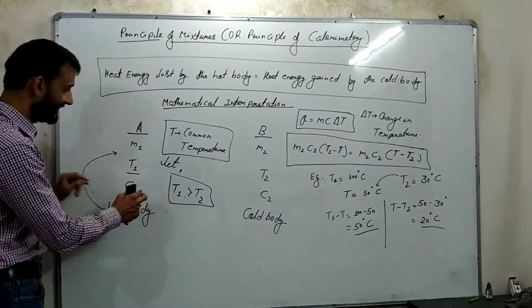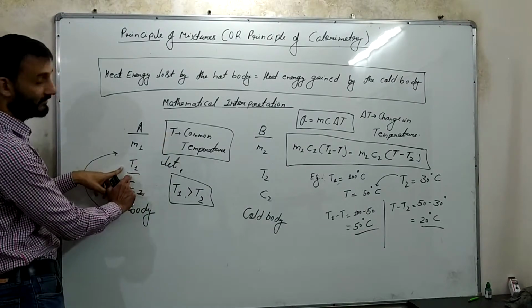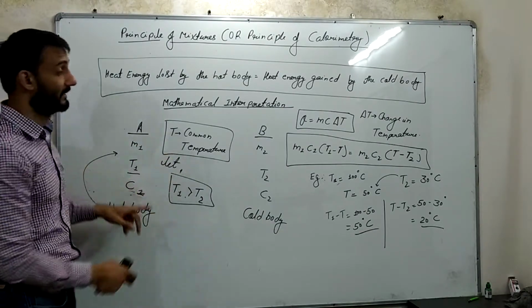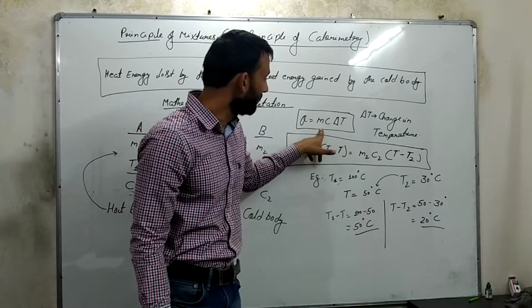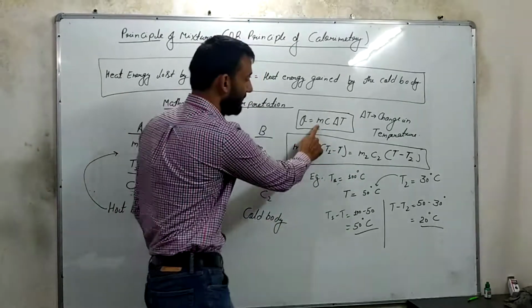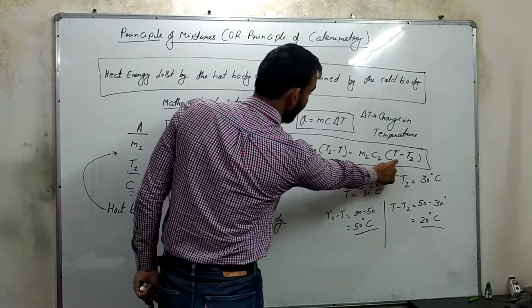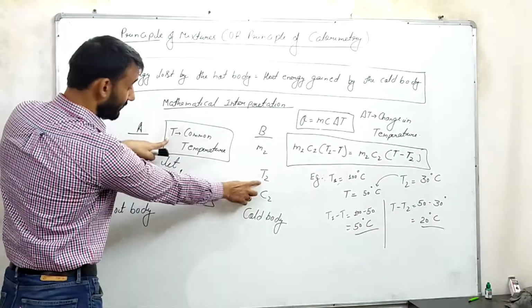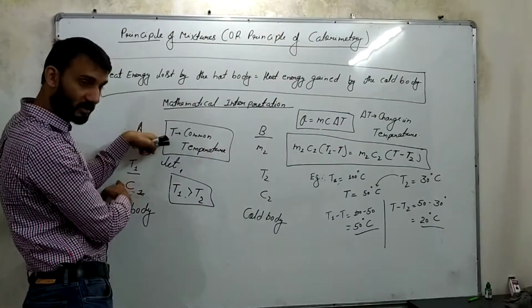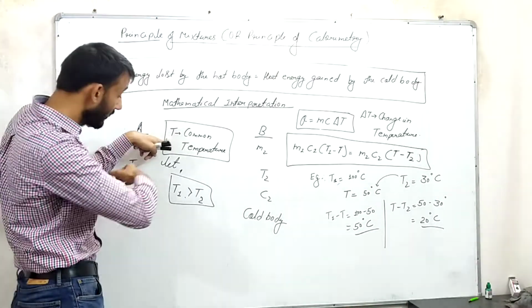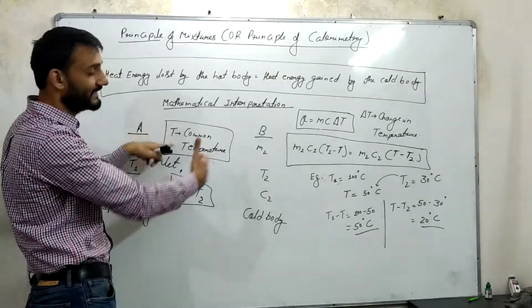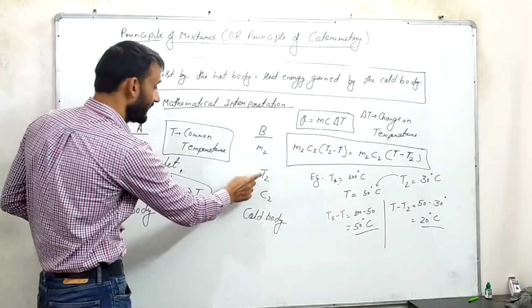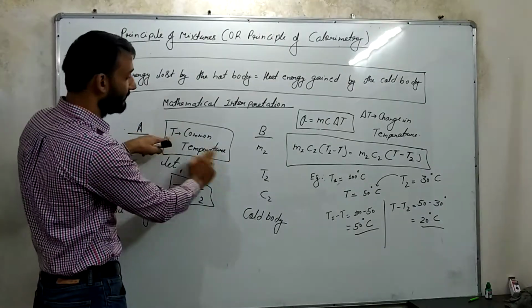As of now, just take it as T1 minus T because T1 is greater, so T will be less. For the other body, if you apply the same formula, it will be M2 C2 and then delta T. This delta T will be T minus T2. A body is going to lose some heat, and the same amount of heat energy will be gained by this body.